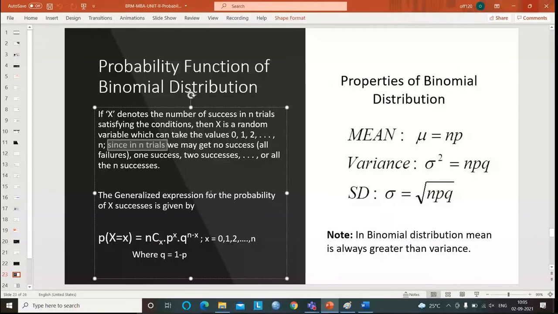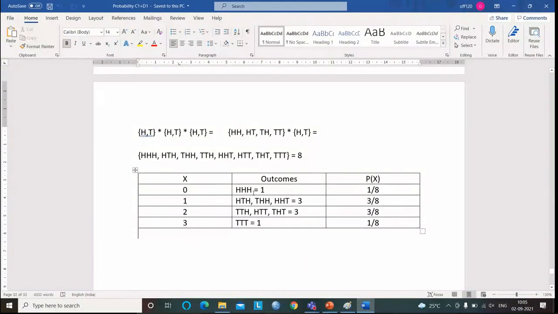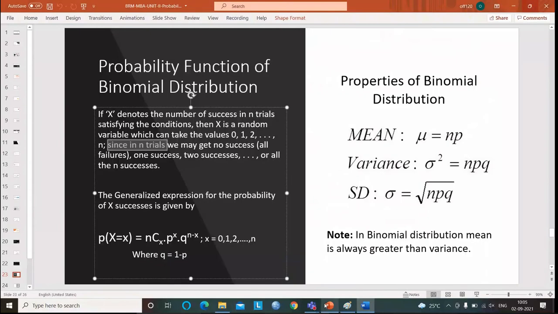I told you, in 3 trials I may have no success, that means I don't have any tail over here, so that is not a success. Sometimes I may have 1 success, I may have 2 successes, and so on, up to a maximum of n successes. So with this basic condition only we have got this formula.